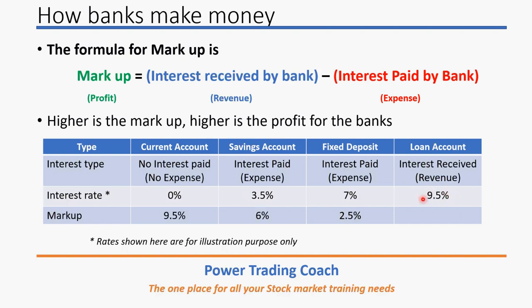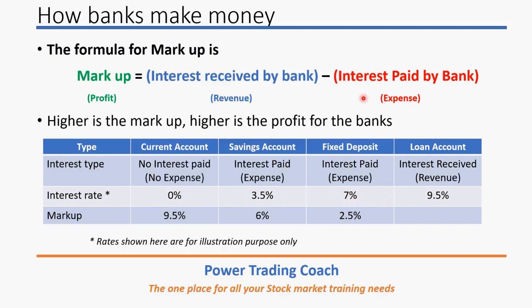So if you take a loan from the bank, you need to pay 9.5% interest. Now, on the current account, there is no interest rate, 0%. Similarly, on the savings account, let's assume 3.5% interest is paid. Then the fixed deposit account will have 7% interest, let's assume.